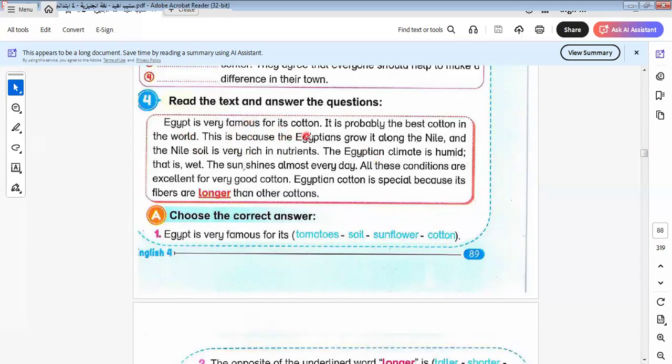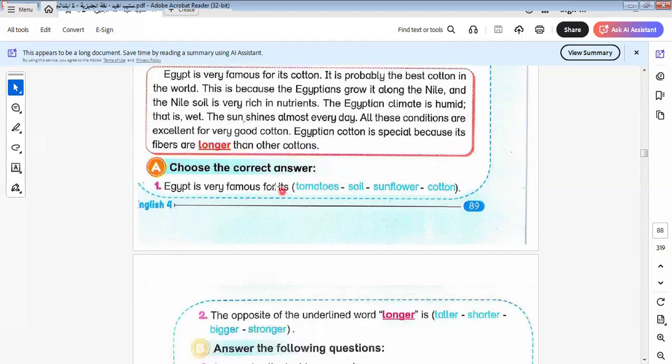Egypt is very famous for its cotton. It's probably the best cotton in the world. This is because Egyptians grow it along the Nile, and the Nile soil is very rich in nutrients. The Egyptian climate is humid, that is wet. The sun shines almost every day. All these conditions are excellent for good cotton. Egyptian cotton is special because its fibers are longer than other cottons.